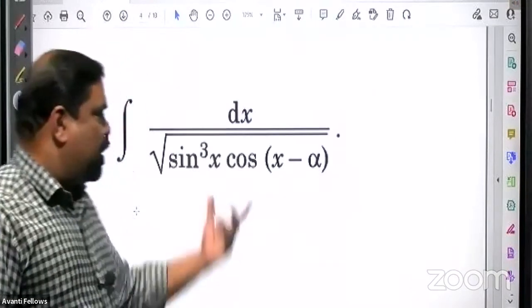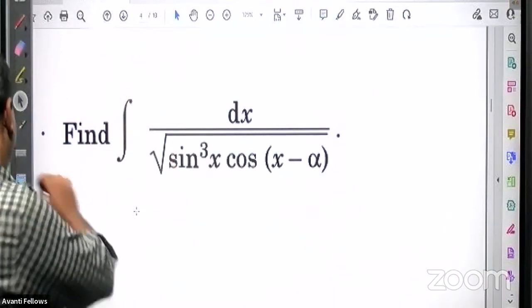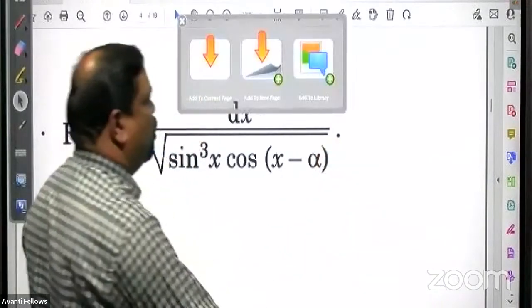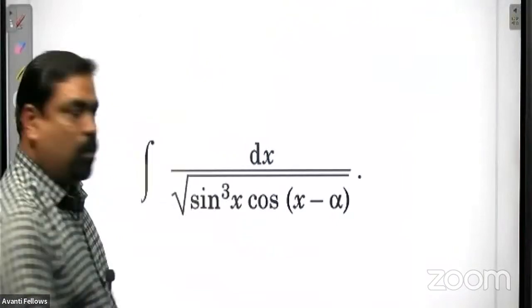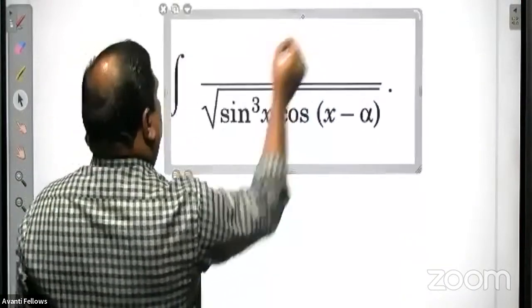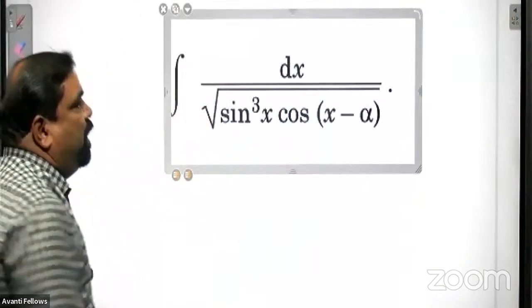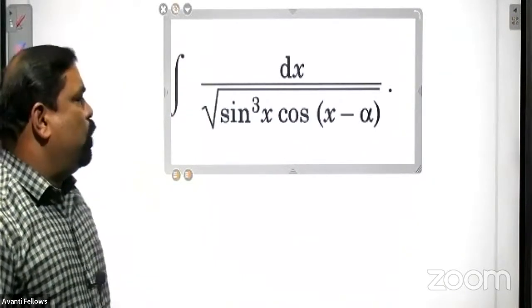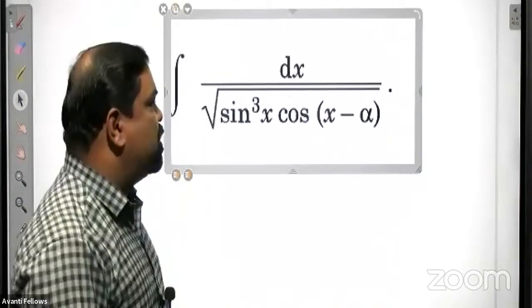Okay, now take this integral, this question: integral of dx upon 1 by root of sine cube x into cos of x minus alpha.